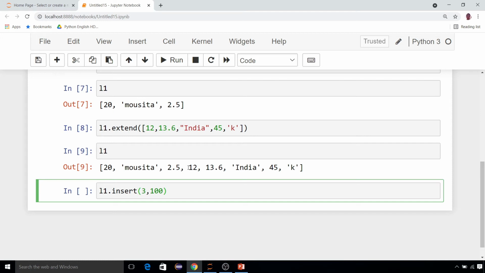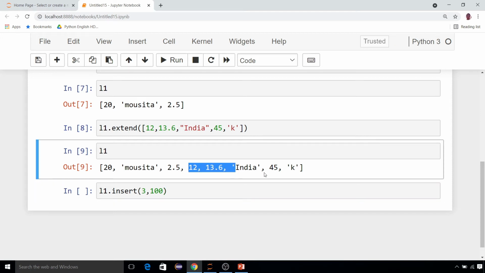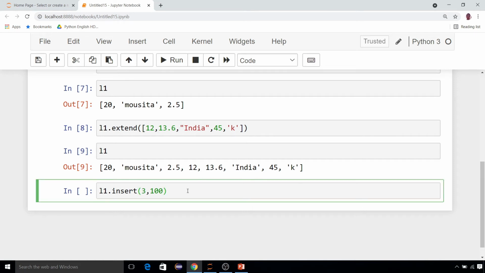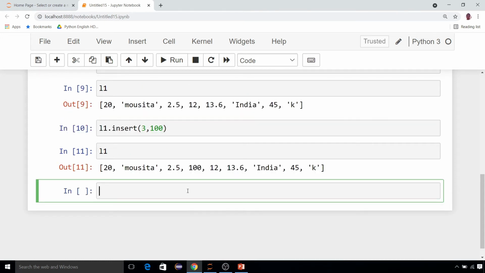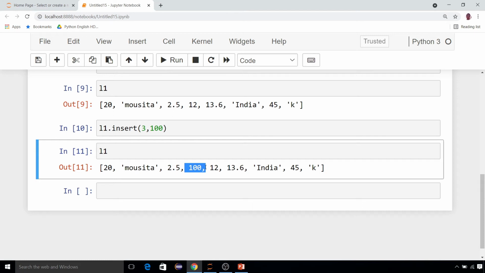And for this 12 will shift a room, then 13.6 will shift another, India will shift, like that all will be shifted one by one. Now if you print this, done. 100 has been inserted at a particular position. What position? Third index. So these are the three functions with the help of which you can add elements into the list, either at the end of the list, at any position, or more than one element.